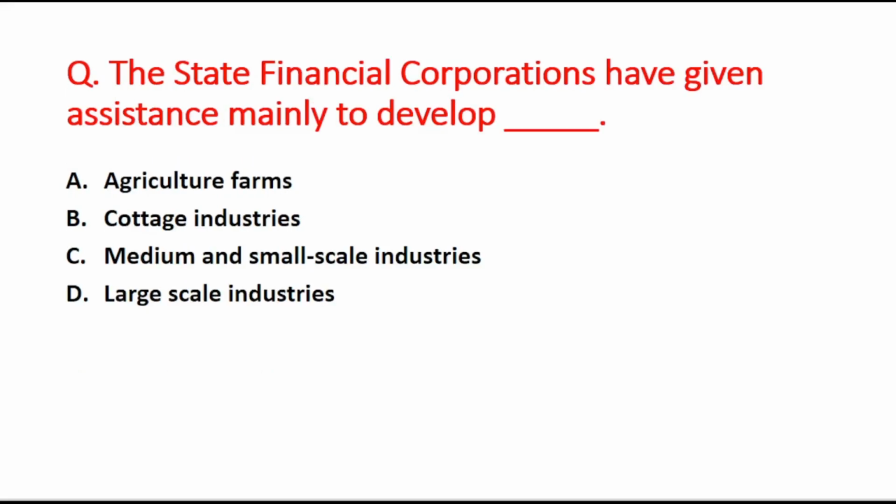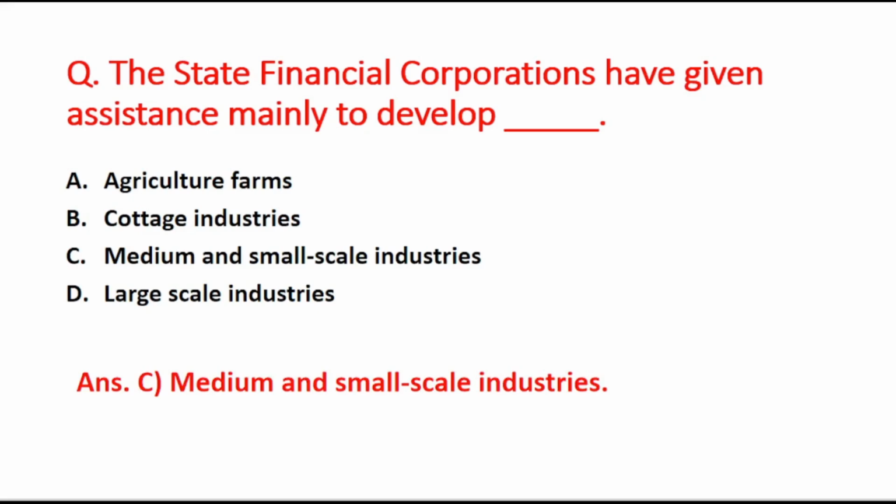Now the next question is: the state financial corporations have given assistance mainly to develop blank. A option is agriculture farms, B option is cottage industries, C option is medium and small scale industries, and the last option is large scale industries. So the right answer is option C, that is medium and small scale industries.